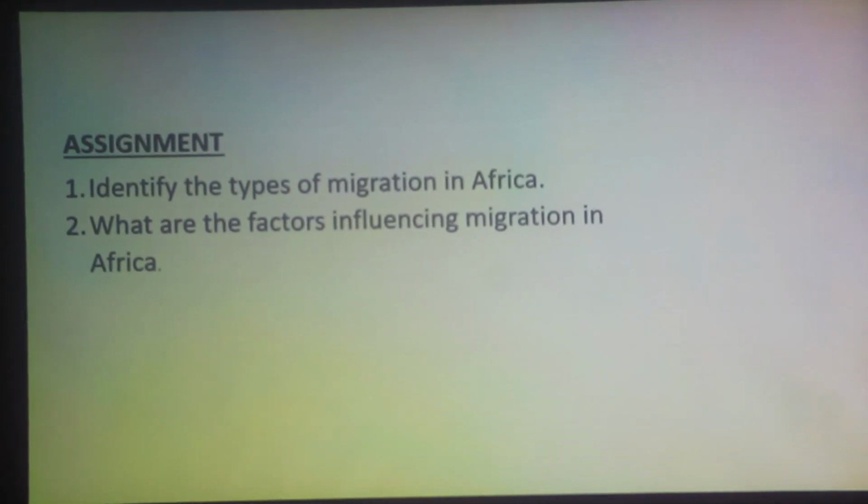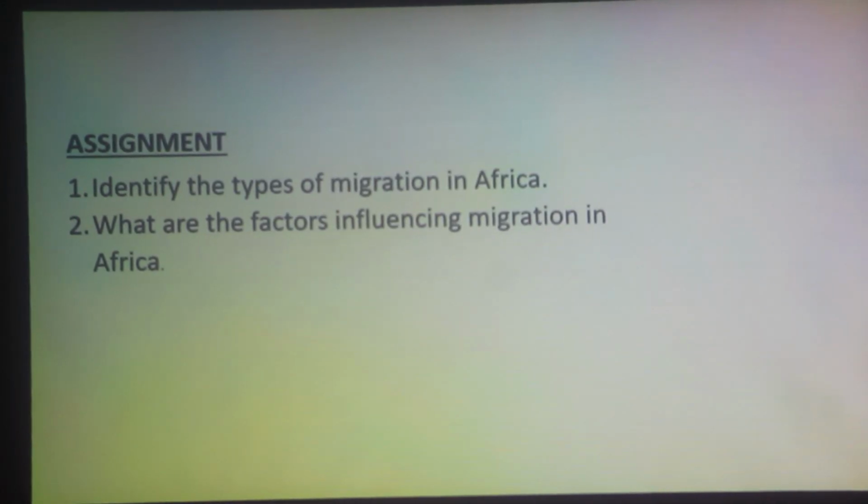The assignment today is question 1, identify the types of migration in Africa. Question 2, what are the factors influencing migration in Africa? I hope from what we have learned, you will be able to identify the types and the factors.